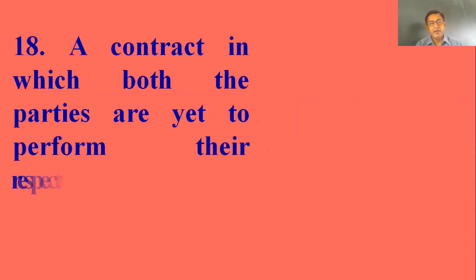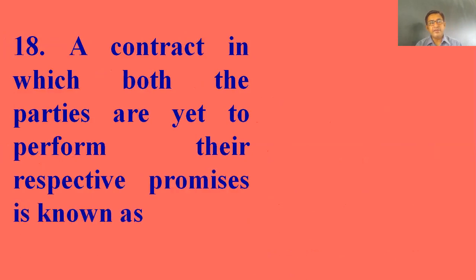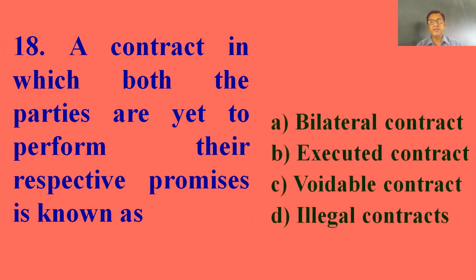Next, a contract in which both the parties are yet to perform their respective promises is known as, means both the parties have not performed their respective obligations. Their promises, their obligations are still outstanding. Options were bilateral contract, executed contract, voidable contract, illegal contract, and the answer is bilateral contract.